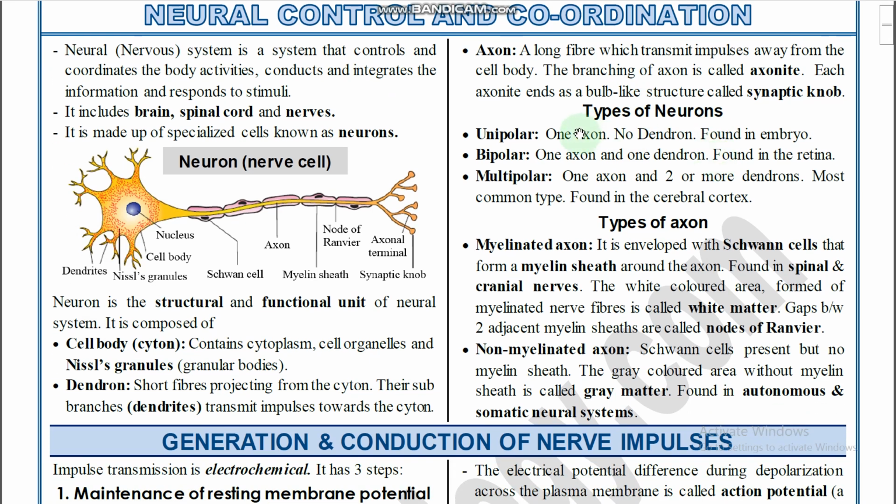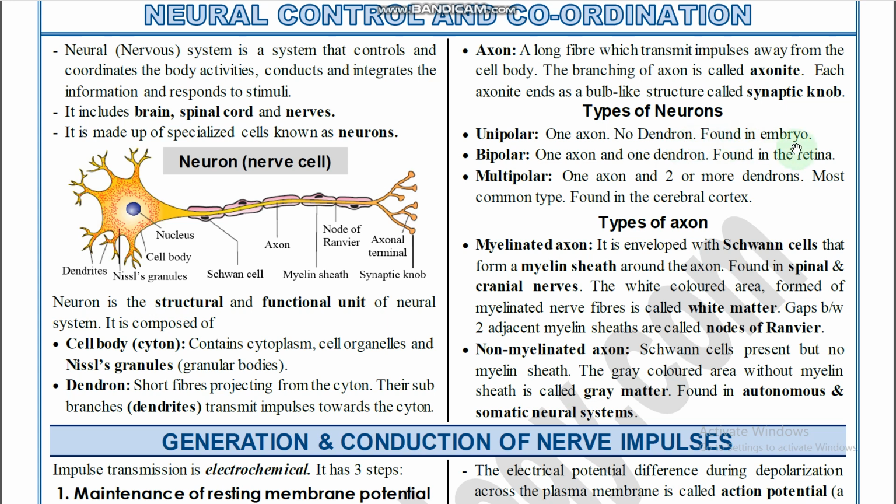So, types of neurons based on structure. Neurons are differentiated into various types: unipolar neurons, bipolar neurons, and multipolar neurons. In the name itself: uni, bi, and multipolar. A unipolar neuron has one axon and no dendrites. So the axon is one and there are no dendrites. That type of neuron is called a unipolar neuron.